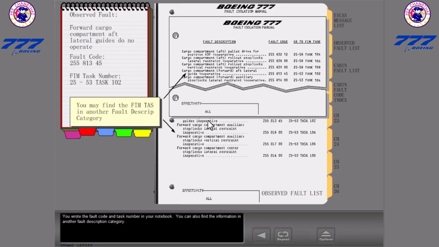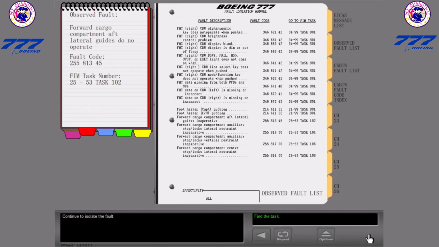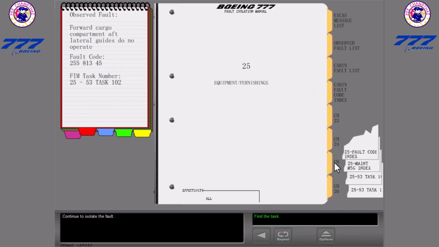You wrote the fault code and task number in your notebook. You can also find the information in another fault description category. Continue to isolate the fault.